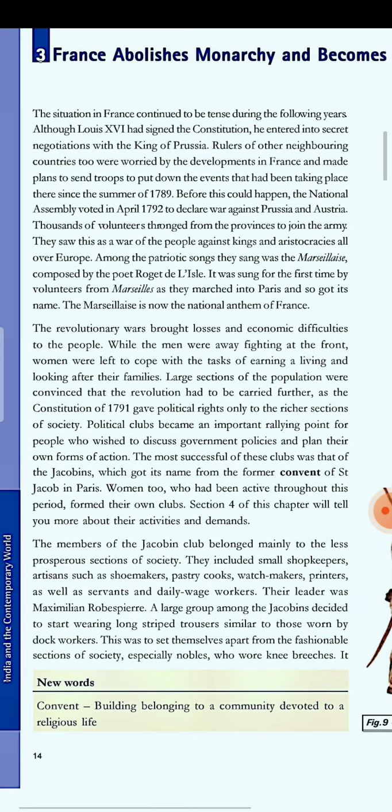So those people sang a patriotic song which is known as Marseillaise. This song was composed by Rouget de Lisle. Marseillaise was the song sung by those volunteers who were protesting against the brutal rule of the king.